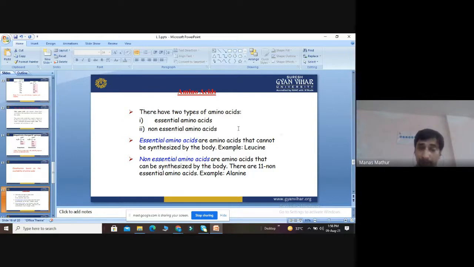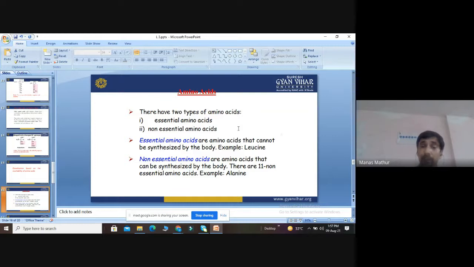Non-essential amino acids are amino acids that can be synthesized by the body.